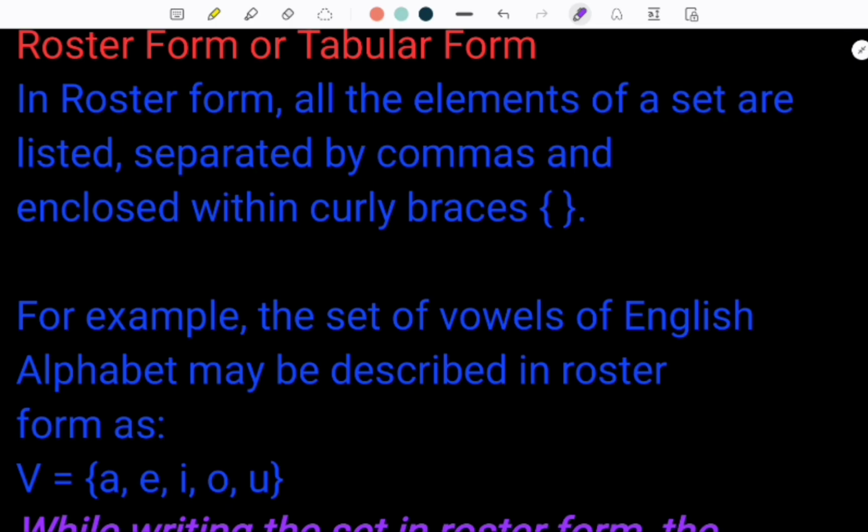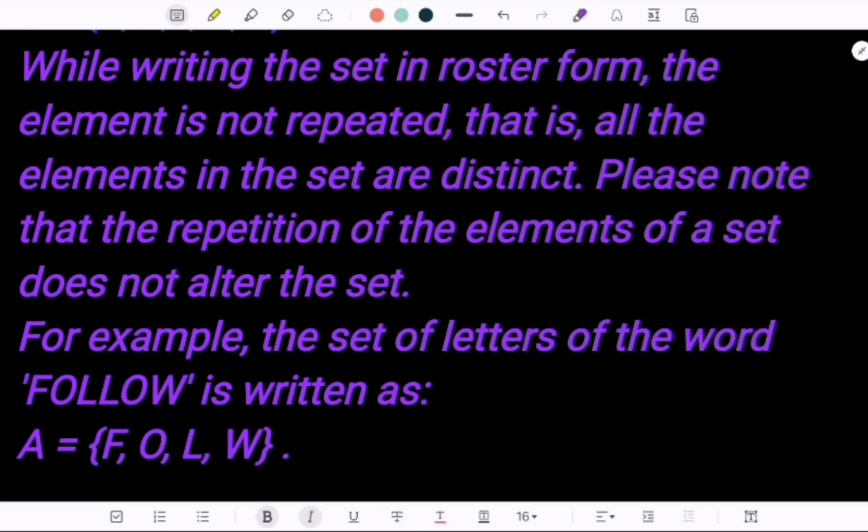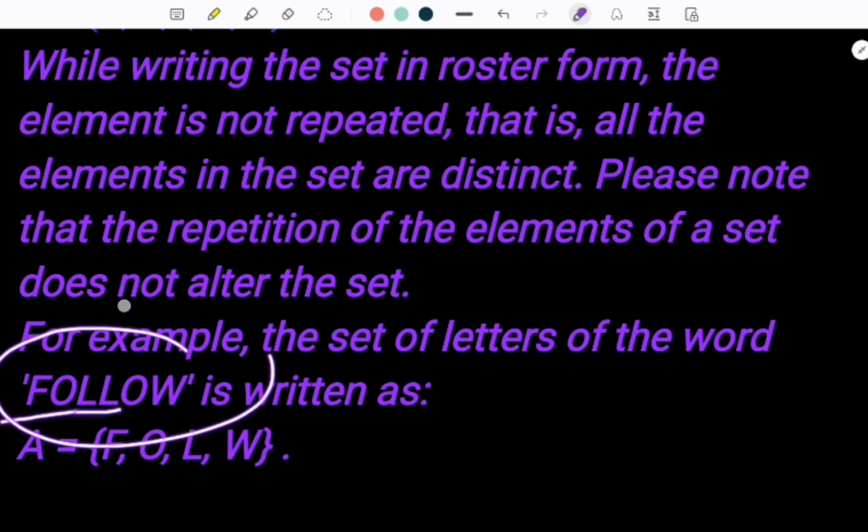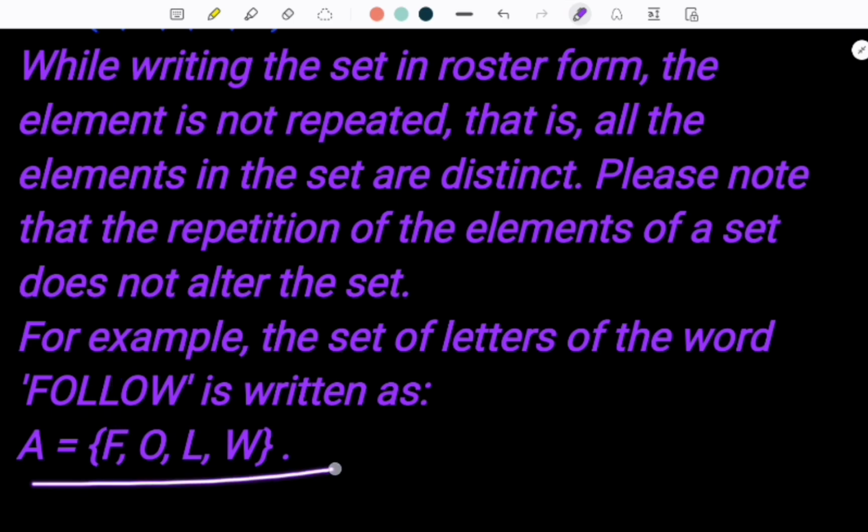Two things must be noted. In roster form, the set is enclosed by curly braces and every element of the set is separated by commas. While writing the set in roster form, the elements should not be repeated. If there is repetition, then it will remain the same. For example, there is repetition of letters in the word follow. The L is twice and O is also twice, but in the case of representing it as a set, we will consider each only once.